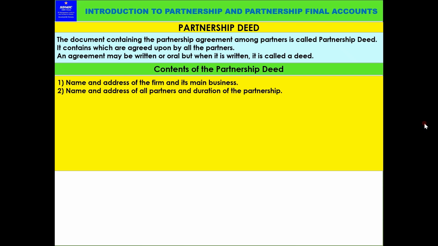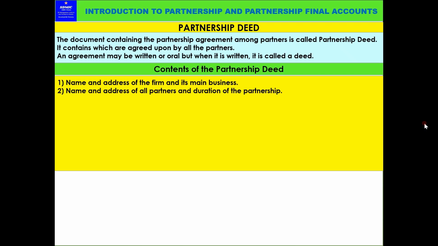That can be a partnership for a particular purpose, or a particular project, for example some construction or any other business, or any particular event. Some event managements are also happening now. So for that particular project or event, that partnership is formed.